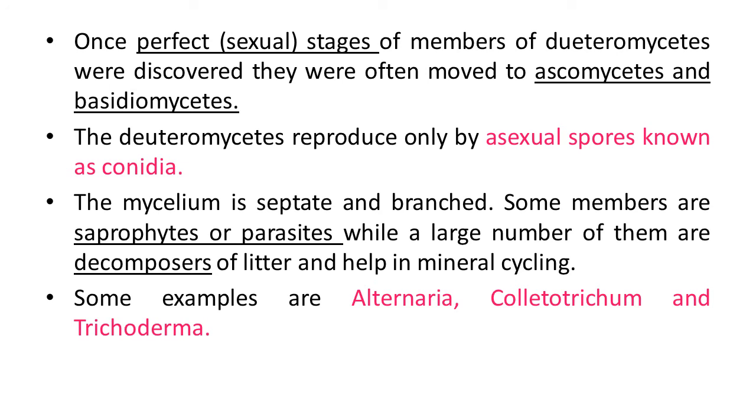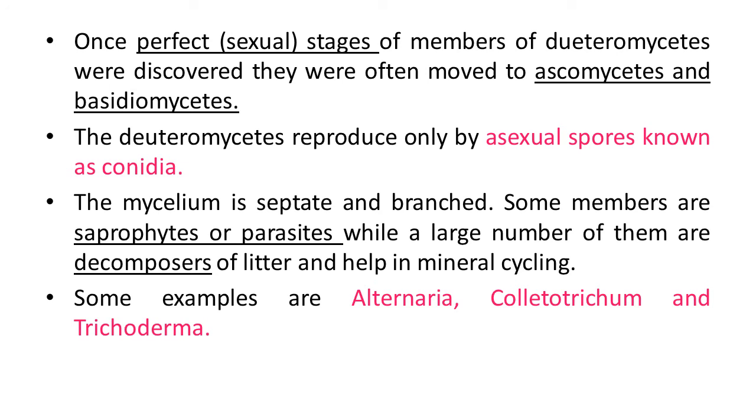If we talk about Deuteromycetes, it reproduces only by asexual spores, which are known as conidia. The mycelium is septate and branched. Some members are saprophytes or parasites. They depend on other organisms, while a large number of them are decomposers of litter and help in mineral cycling.